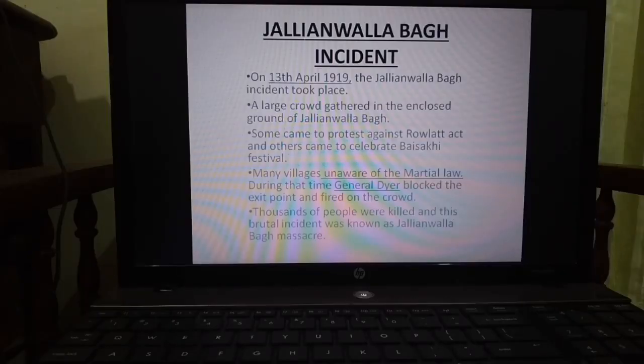Our last topic is Jallianwala Bagh incident. On 13th April 1919, the Jallianwala Bagh incident took place. A large crowd gathered in the enclosed ground of Jallianwala Bagh. Some came to protest against the Rowlatt Act, and others came to celebrate the Baisakhi festival. Many villagers were unaware of the martial law. During that time, General Dyer blocked the exit point and fired on the crowd. Thousands of people were killed, many people were injured. This brutal incident was known as Jallianwala Bagh massacre.